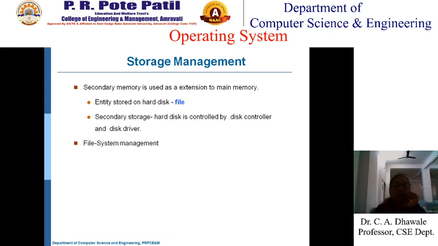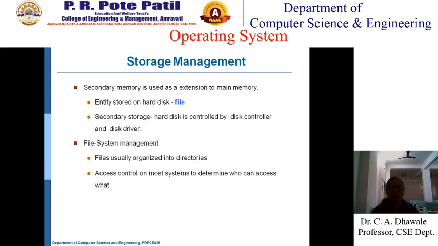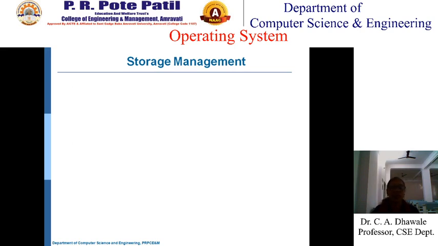Then file system management. You know that we store the information on the hard disk in terms of files. So files are usually organized into directories. Multiple files can be grouped together into directories, and access control on most systems determines who can access what.